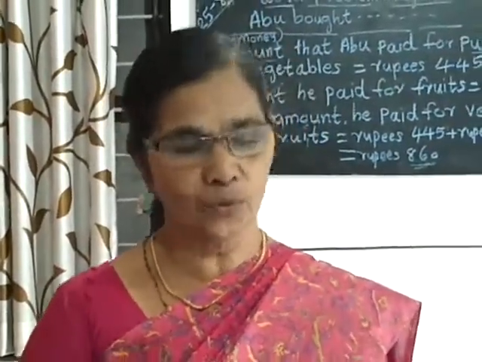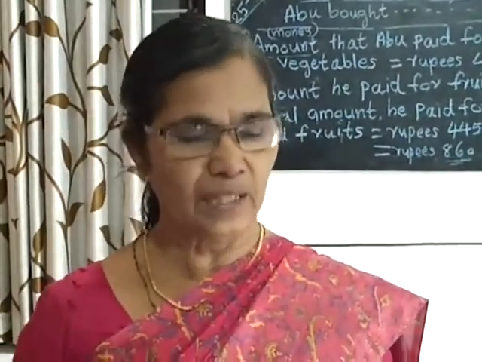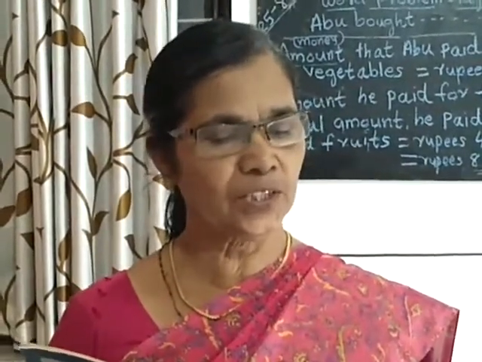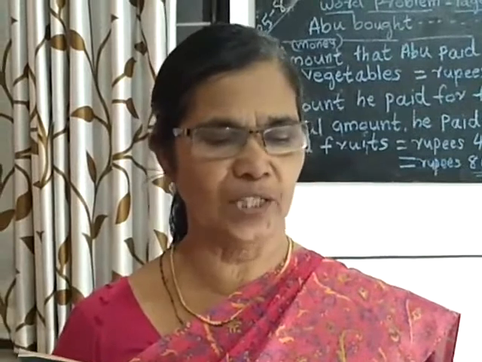I will read the question once. Abu bought vegetables for rupees 455 and sold it for rupees 600. Fruits were purchased for rupees 415 and were sold for rupees 600. For purchasing these items, how much did Abu pay? What is the total amount Abu got after the sale? We have to answer two questions.